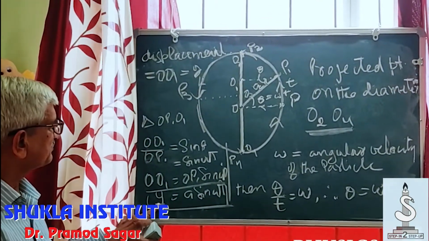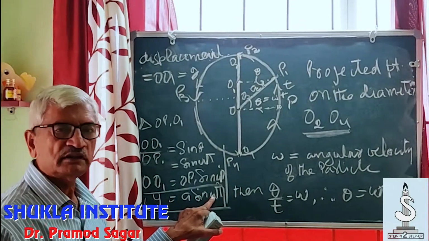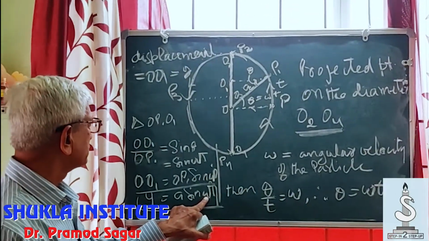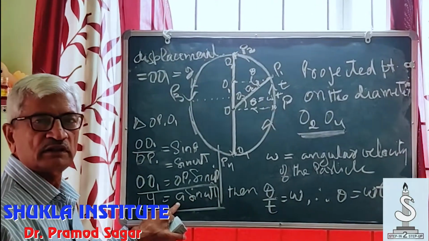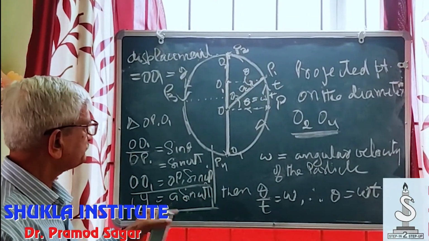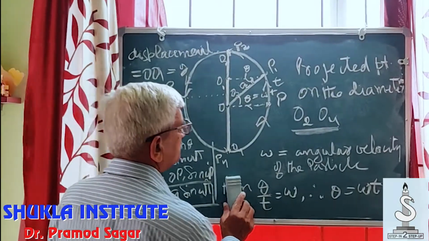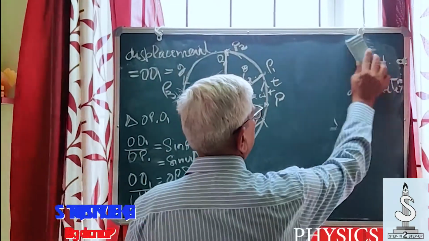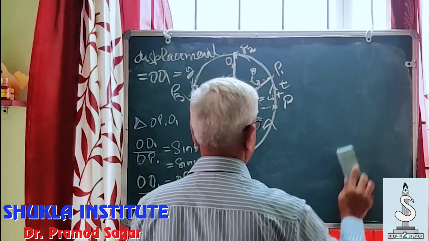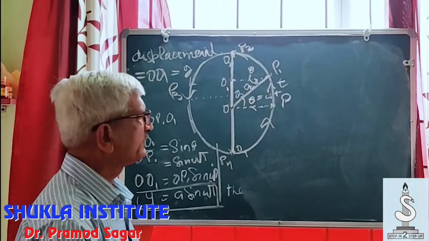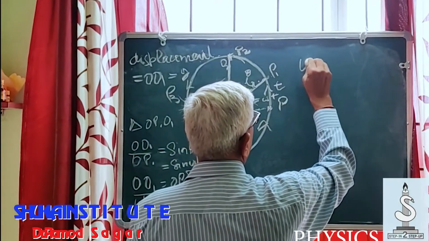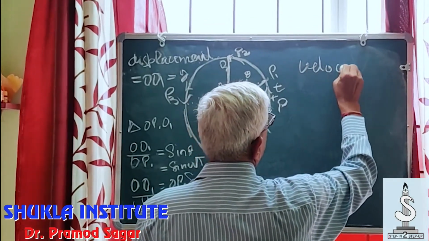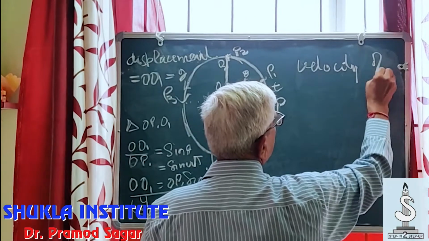Y is the displacement, omega is the angular velocity, t is the time in which it is moving, and A is the radius of the circle. With this displacement, we can find the velocity of the projected point.